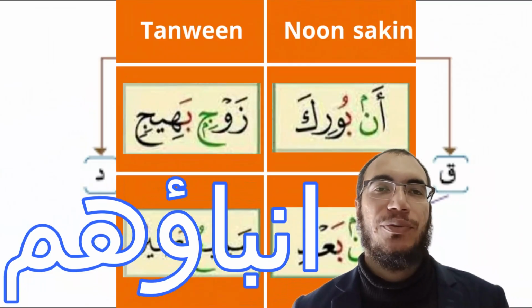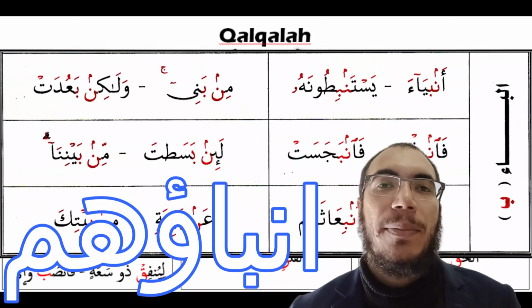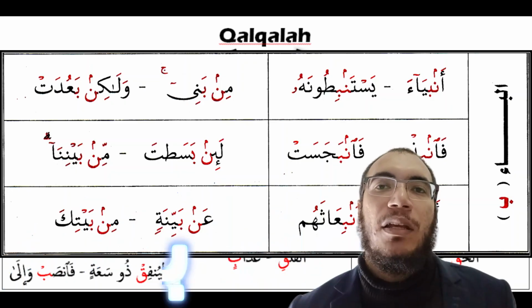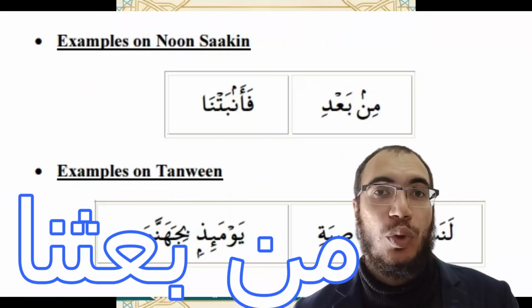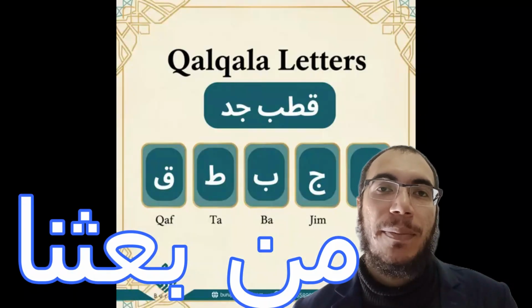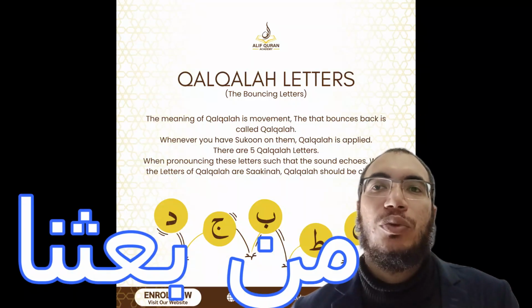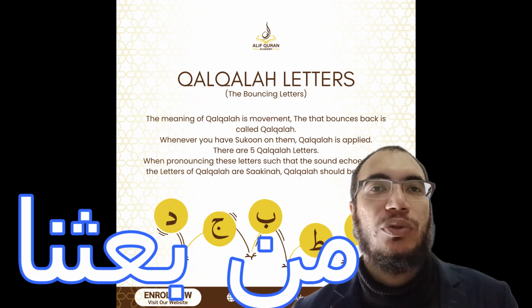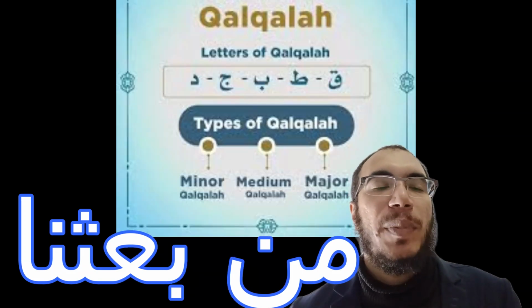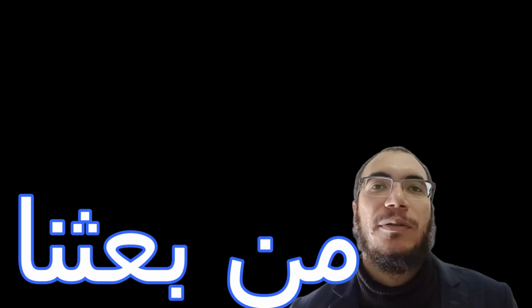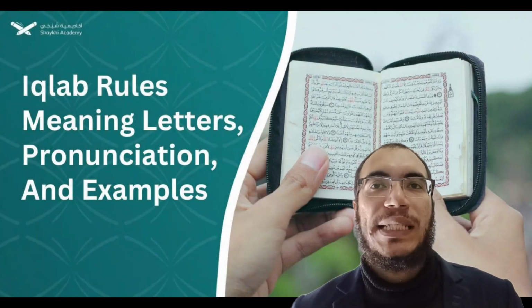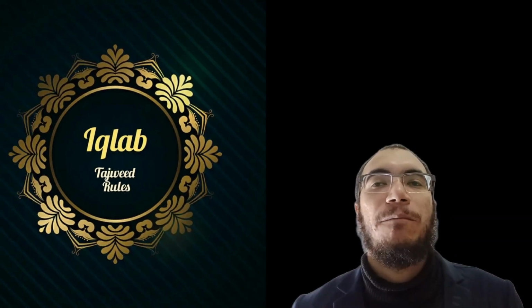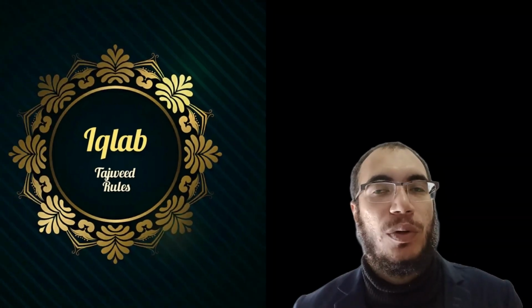Next example: man ba'athana. So we have Noon Sakin followed by the letter Ba in the word man ba'athana. So you turn the letter Noon into Meem and say man ba'athana.